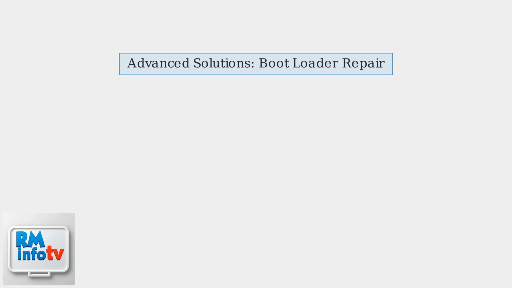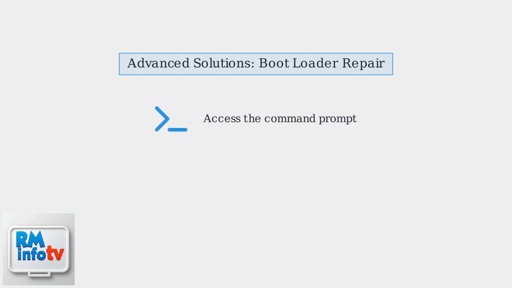When the bootloader is corrupted, advanced solutions involve repairing the master boot record or boot configuration data using Windows installation media. First, you'll need a Windows installation media, either a USB drive or DVD, with the Windows installation files. Boot your Asus device from this media by changing the boot order in BIOS or using the boot menu.